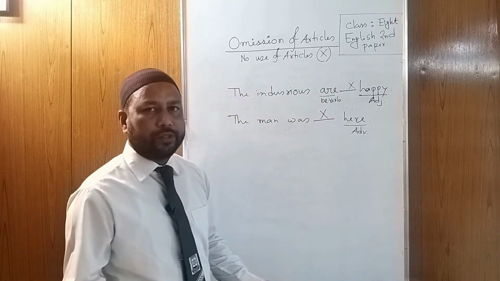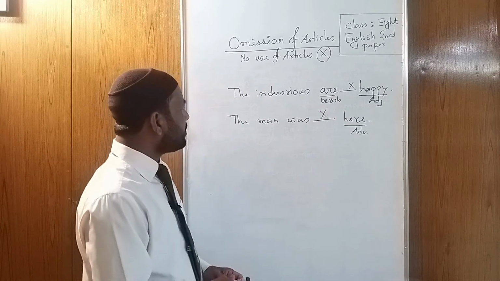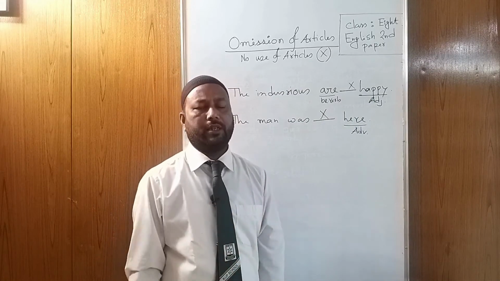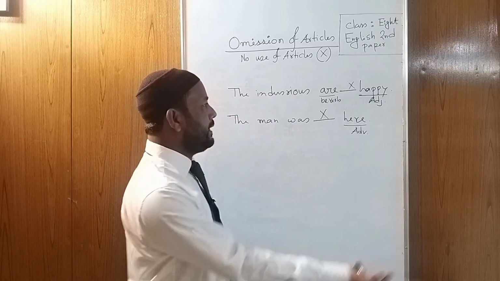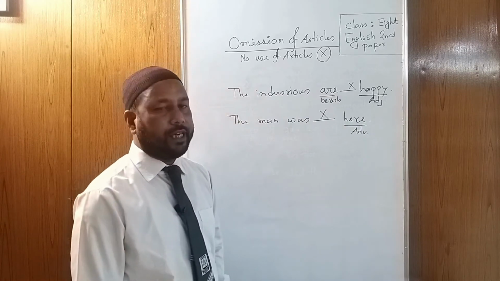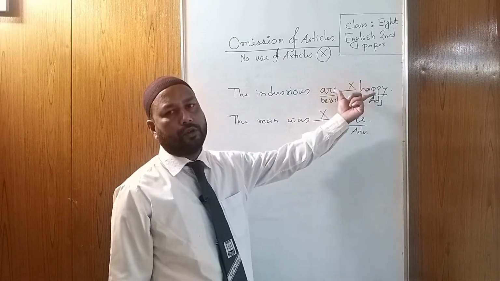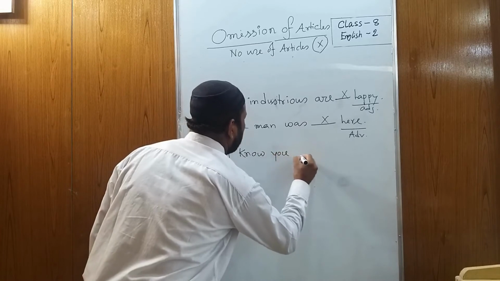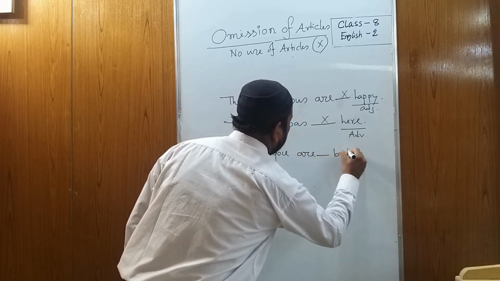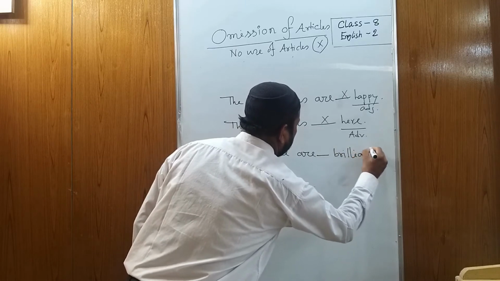What is the rule? The rule is, if you see any adjective or adverb as the last word of a sentence, then before a gap, then be verb or auxiliary verb, you have to use cross.